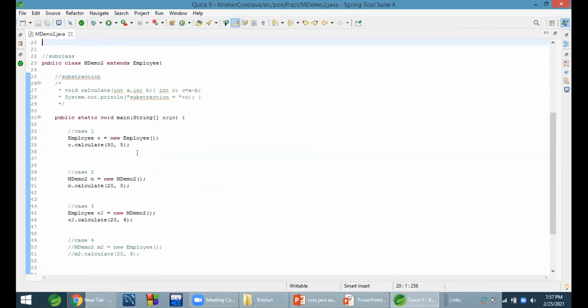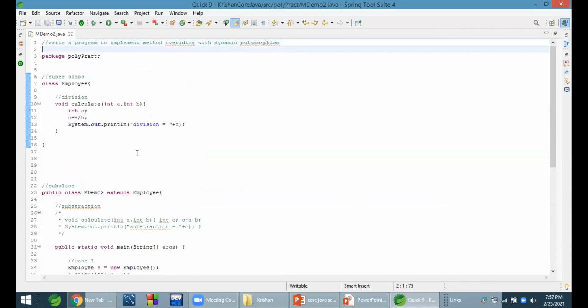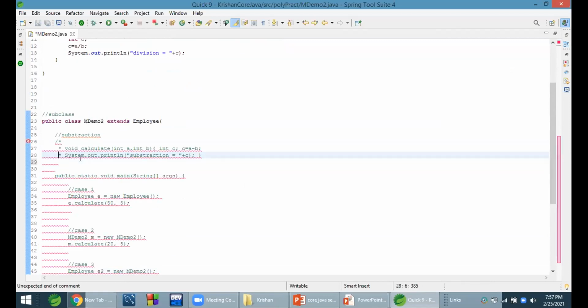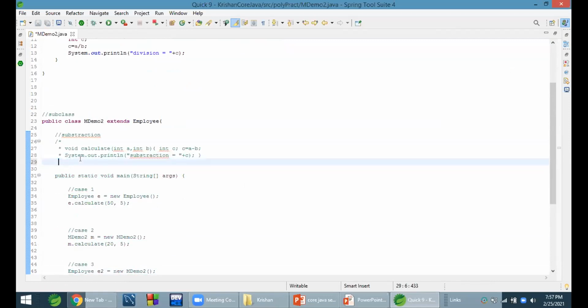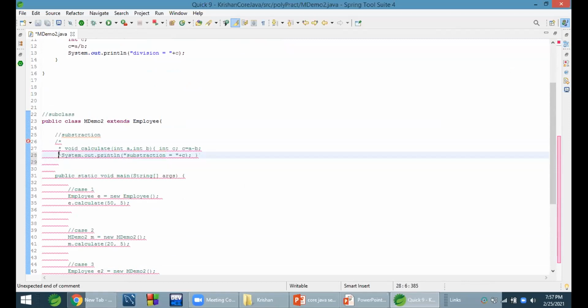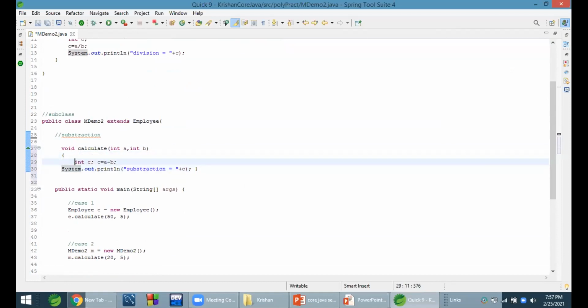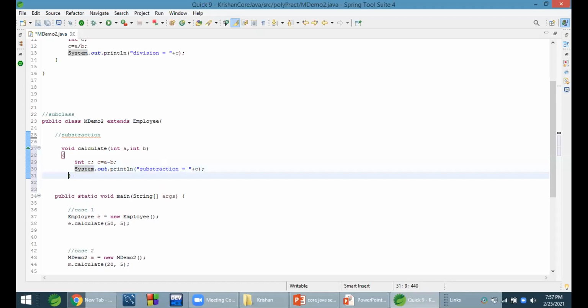Now you can see here we have a superclass Employee and a subclass Manager with a main method. The subclass also has a calculate method, and the superclass also has a calculate method. Superclass and subclass both have a calculate method.